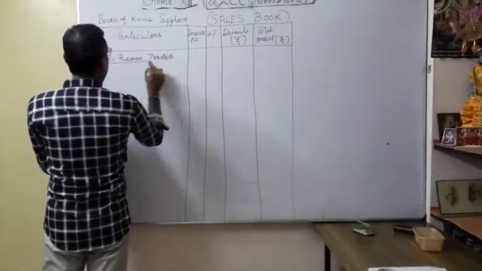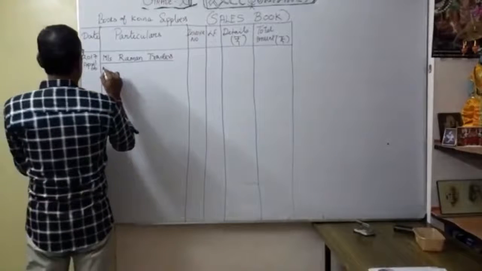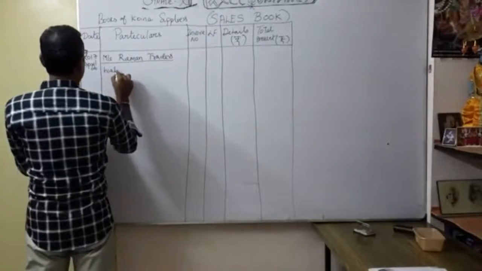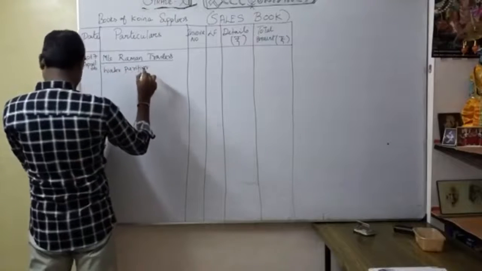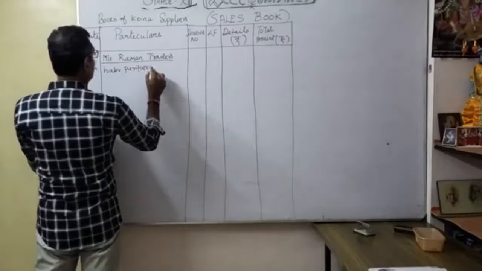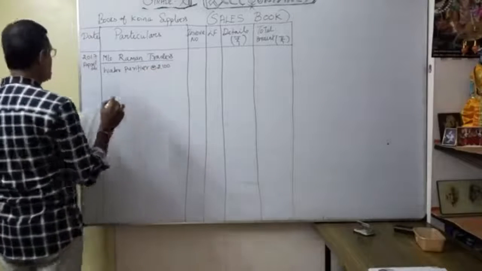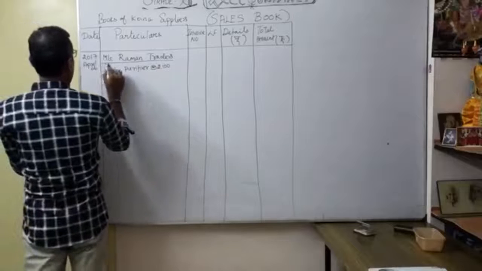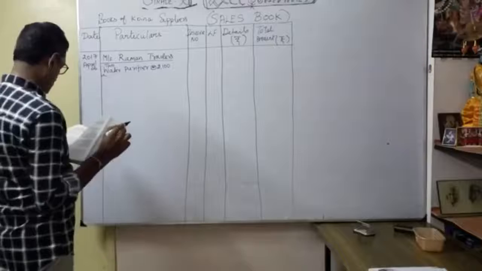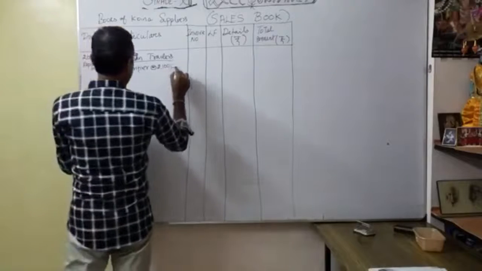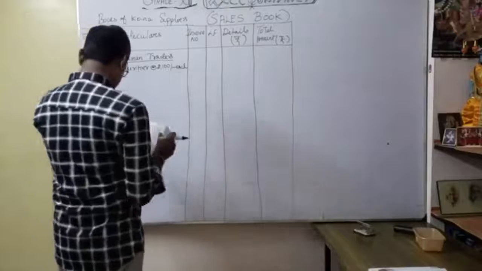Underneath, for the details, water purifier at the rate of 2,100, 2 water purifiers. So I have to mention 2 water purifiers at the rate of 2,100 each. The invoice number is 178.